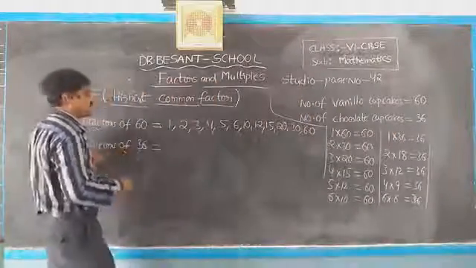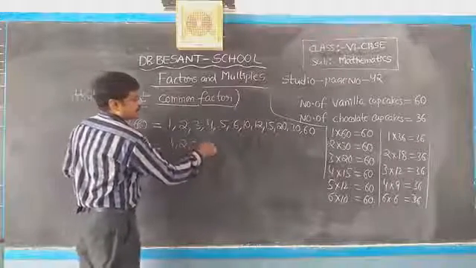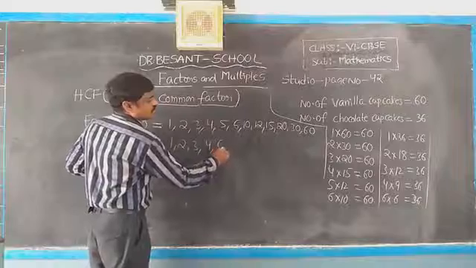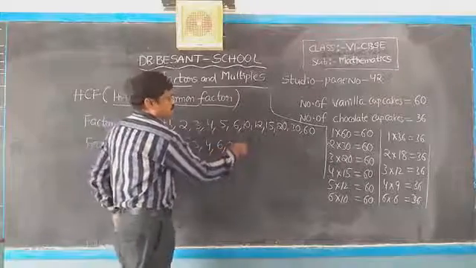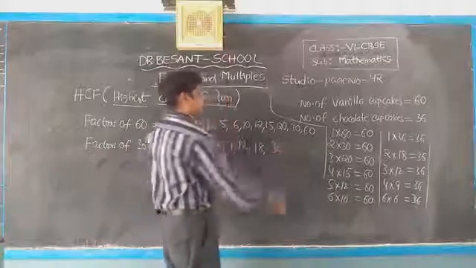So what about the factors of 36? 1, 2, 3, 4, 6, 9, 12, 18, 36.